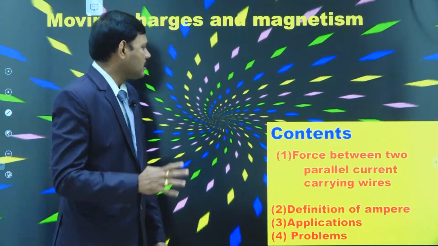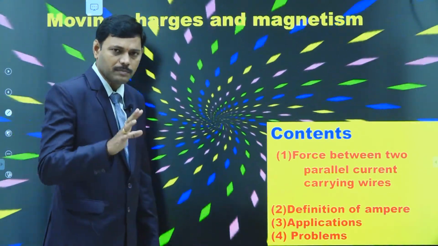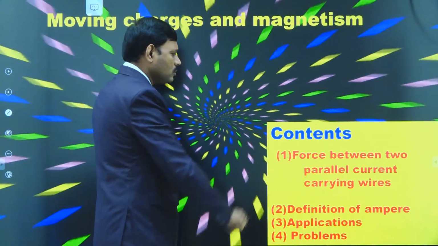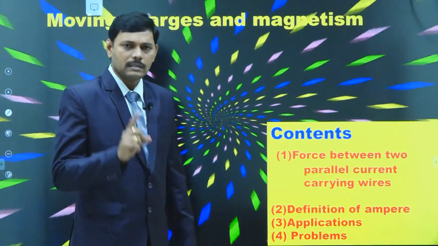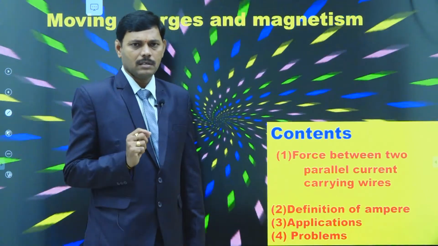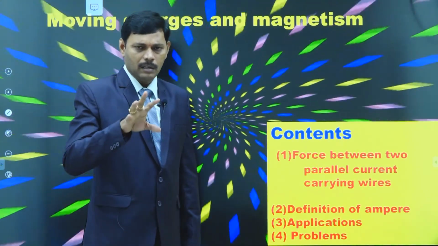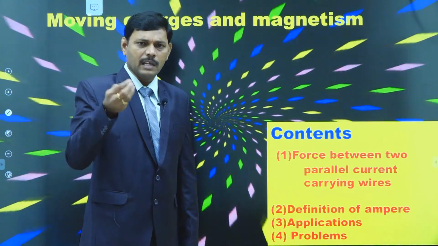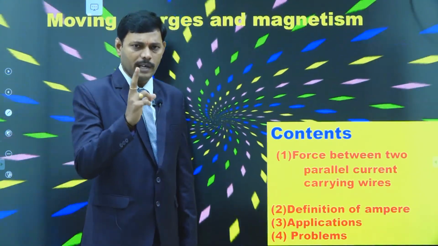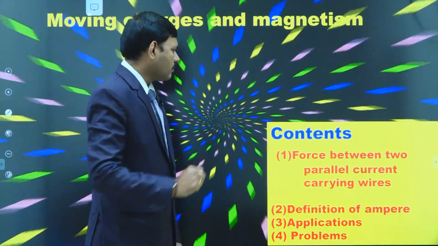The contents that we are going to discuss in this session are: first one, force between two parallel current carrying wires. There are two parallel current carrying wires. They may attract or they may repel. That magnetic force arising due to the flow of current between the two wires is calculated in the first topic.